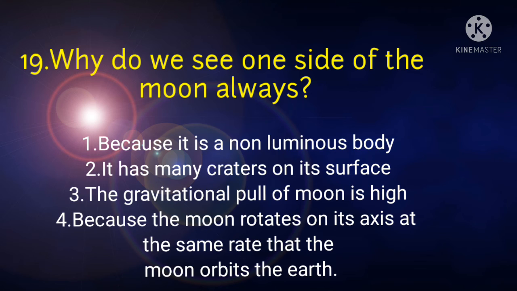The moon completes one full rotation on its axis in the time it takes to orbit the earth. That means the same side is always turned towards us. That is why we see one side of the moon always.